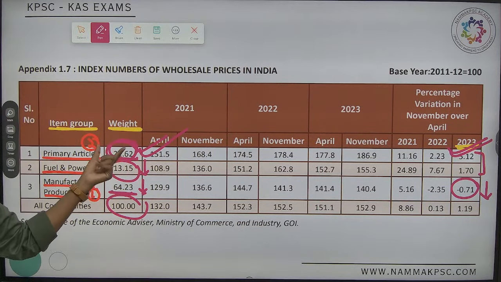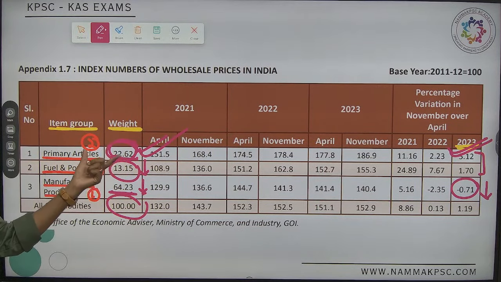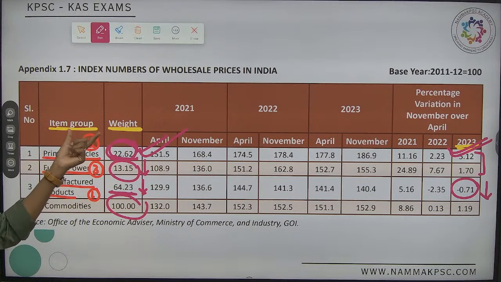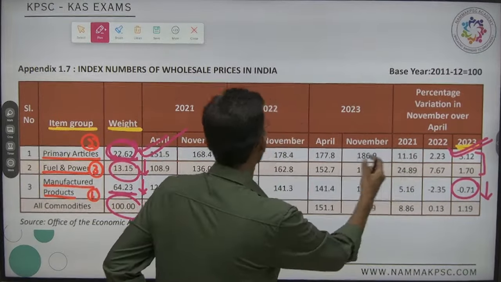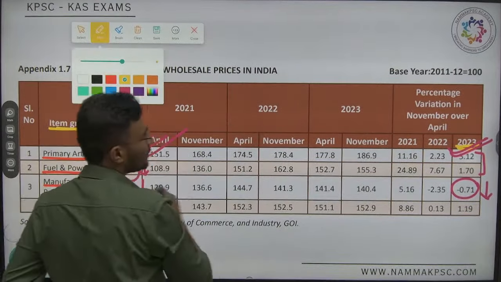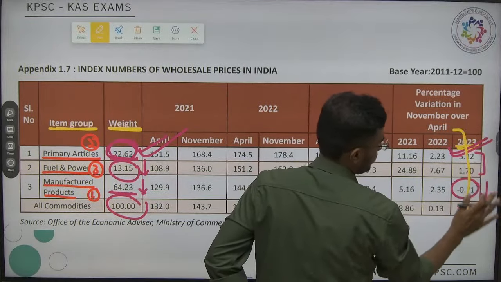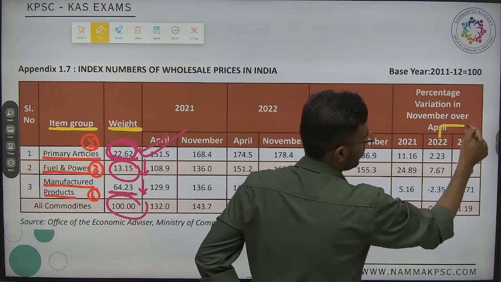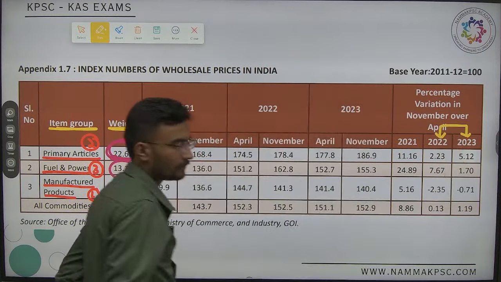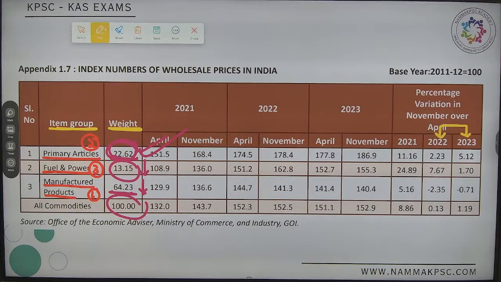Be cautious. A question must be asked based on this weightage, either factual or statement based questions. Statement based questions will definitely be asked. Now sir, after all this, we have to look at two more things. Now compare these two data, 22 and 23.